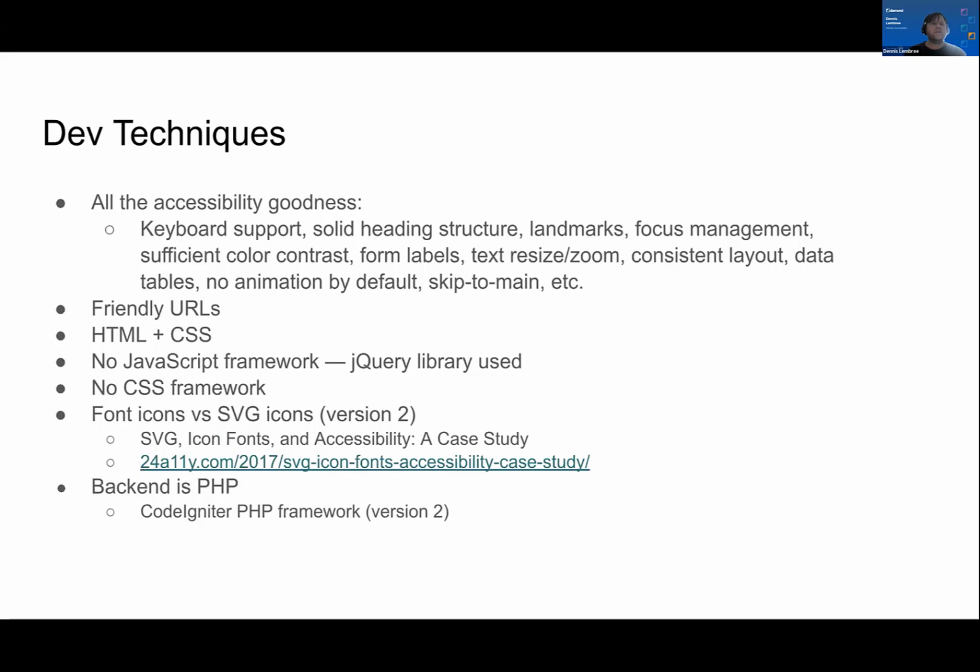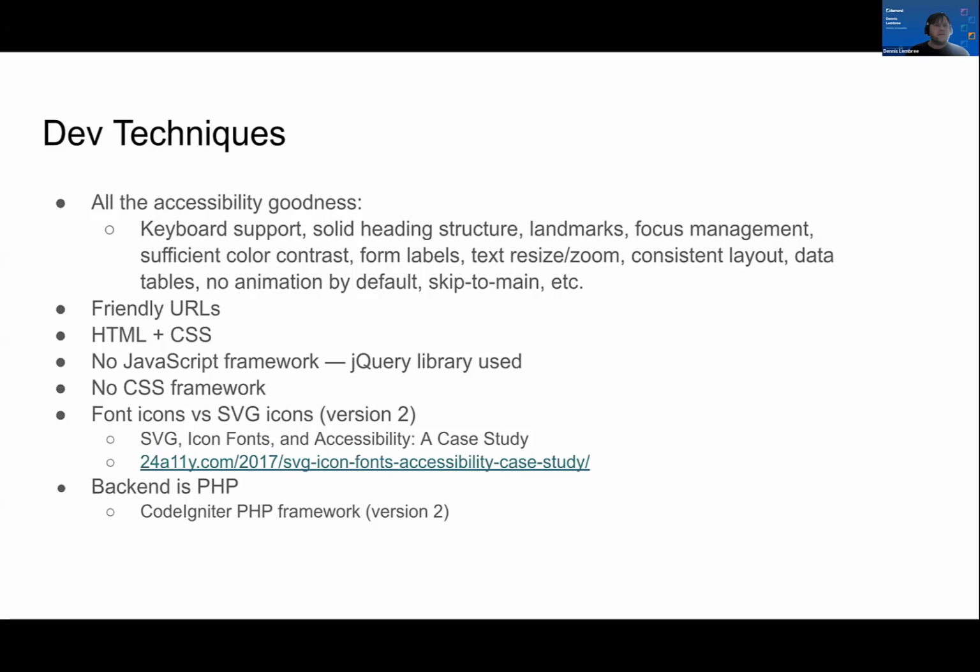Some dev techniques in building EasyChirp. Well, the usual accessibility goodness: keyboard support, heading structure, focus management, sufficient color contrast, form labels. It has great support for text and screen zooming, consistent layouts, accessible data tables, no animations by default, skip to main, and so on. Also, the URLs I think are pretty friendly.